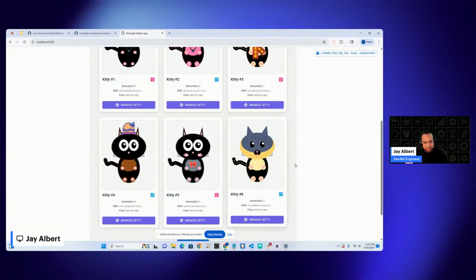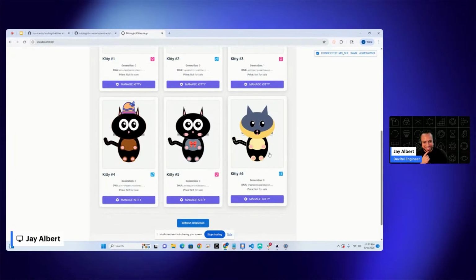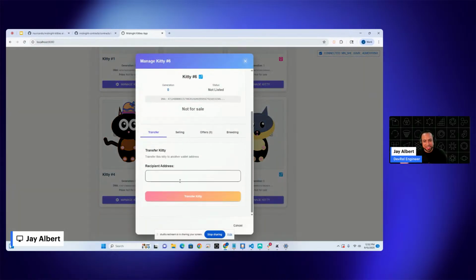So I've created a new kitty. That's this kitty here. It's completely randomly generated, but it's kind of funny looking. But more importantly, let's go into this manage kitty. So if you go into manage, you can paste in someone else's wallet and then transfer the asset. So you're going to want to look into those transfer functions, right? To understand how that works. What is the information you need?